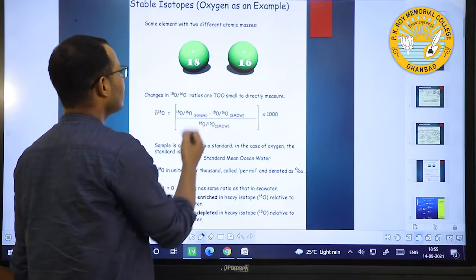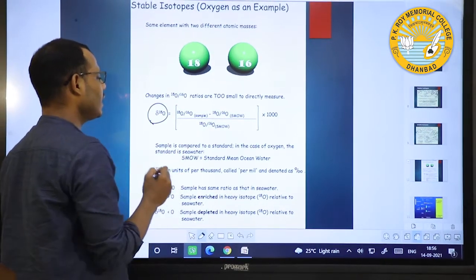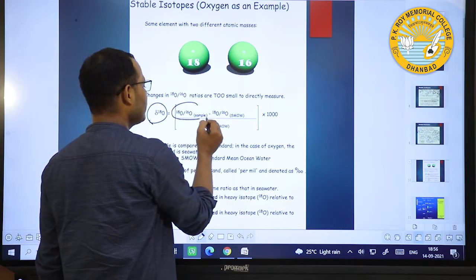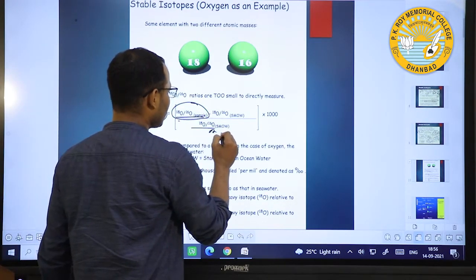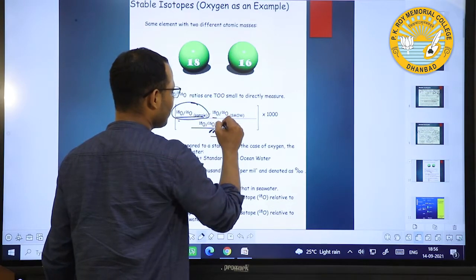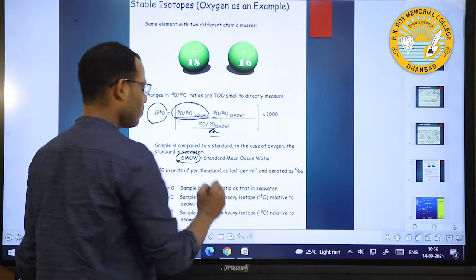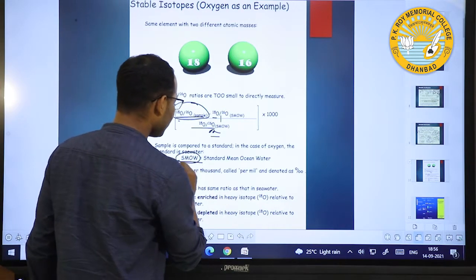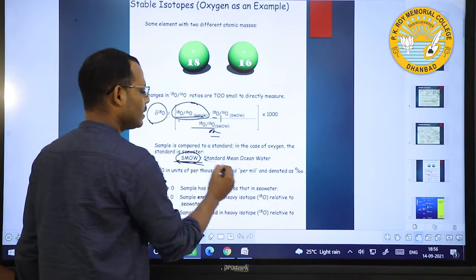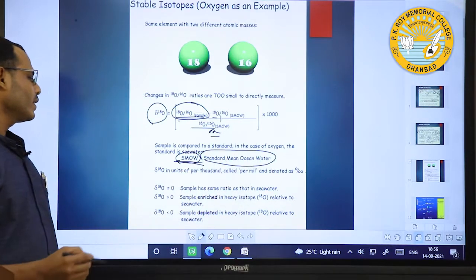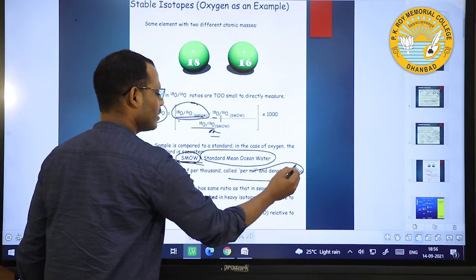In oxygen isotopes, del 18O equals 18O by 16O of sample divided by 18O by 16O of standard, minus 1, into 1000. The standard for oxygen isotopes is standard mean oceanic water, and it is always denoted in parts per mil.